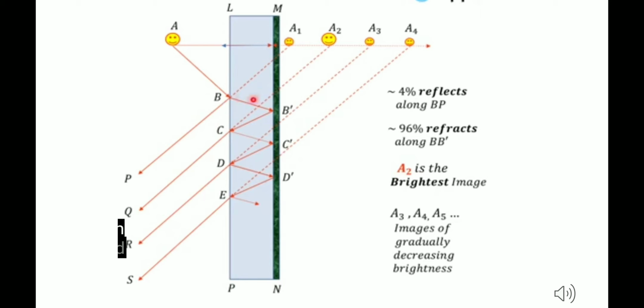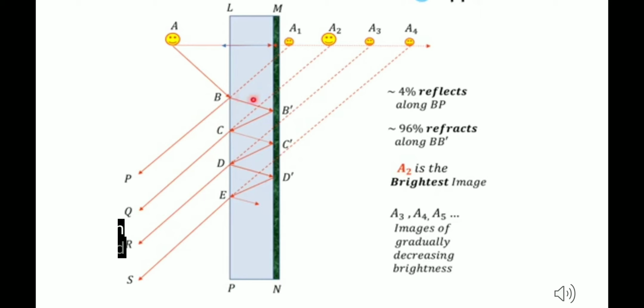So if 96% was incident, 96% is leaving also. So the image from point C, when it is traced back, will reach A2, and therefore A2 is the second image, which is the brightest image.